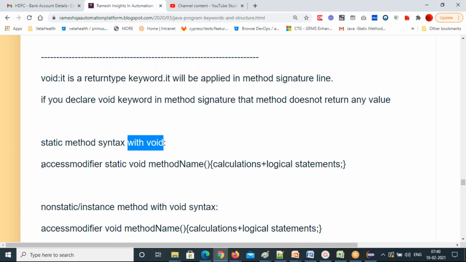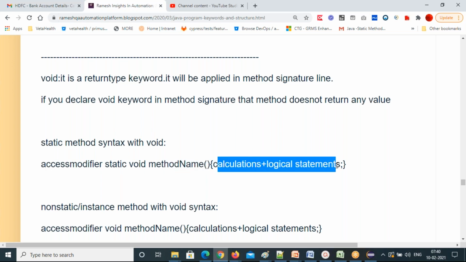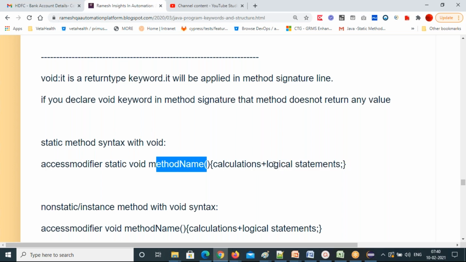Yesterday we have discussed these points. Access modifier, static, void, method name, parenthesis, curly braces start, calculations plus logical statements. You can do all this, but this method doesn't return the value. Whatever calculation output you get, you can just print it, but you cannot return that value. Why? Because I have used the void keyword.